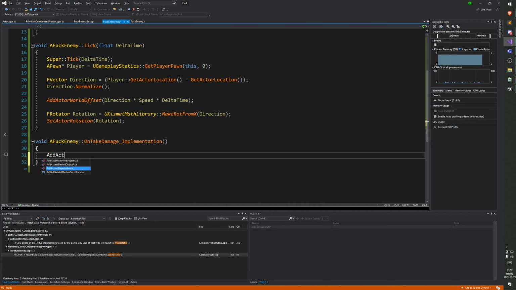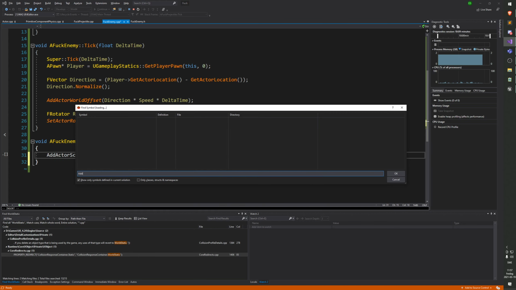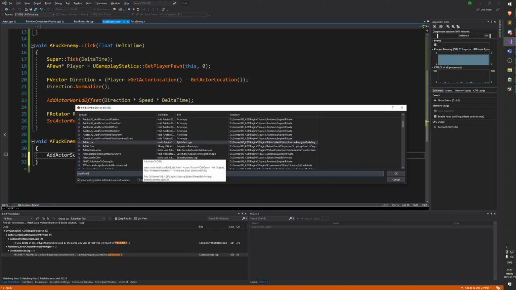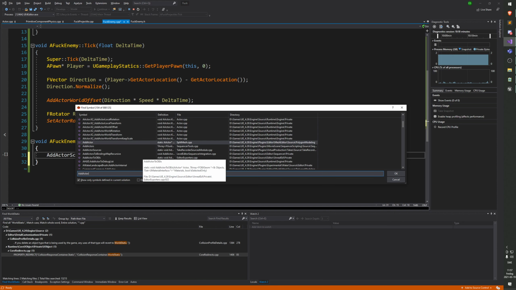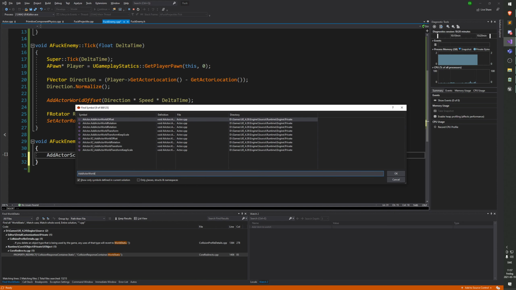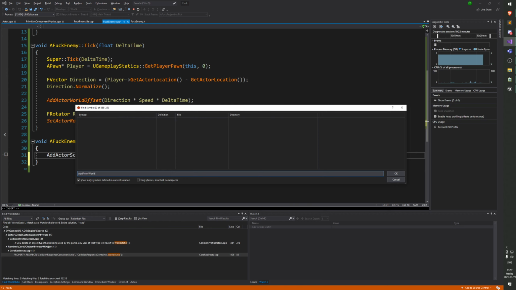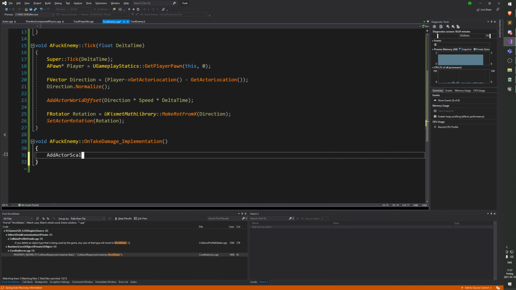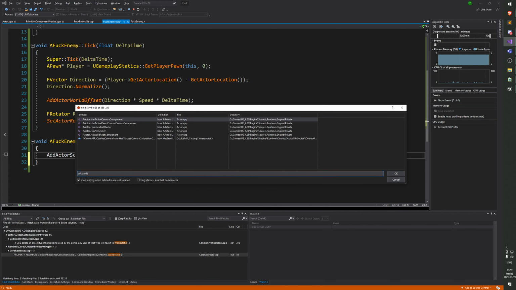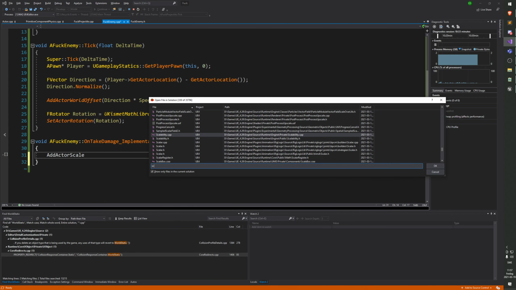That's the perfect one. Okay, so I'm actually gonna do add actor scale, I think. Just gonna symbol search real quick. No, it's not adding to scale. World scale? How do I add scale? Can you not just search for scale and see everything that comes up? There is a scale actor 3D. Is that what it is? Yeah, let's go to actor.